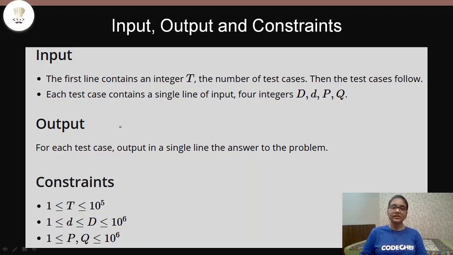But the approach that we are using has time complexity of order of 1. Why order of 1? Because we are just forming a mathematical expression, right? We are not using any kind of loop here. So that is why the time complexity will be order of 1, which is the best time complexity for this question.